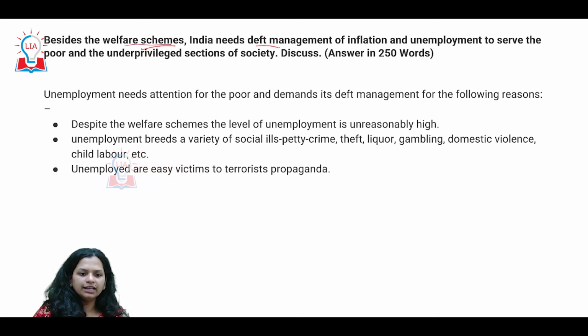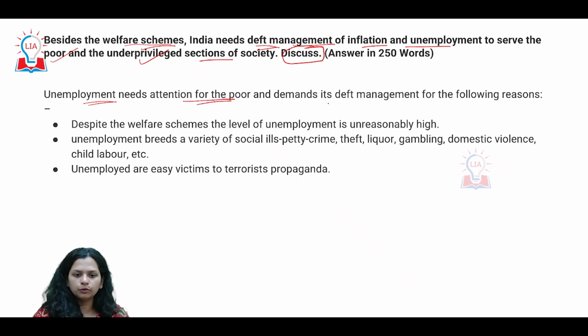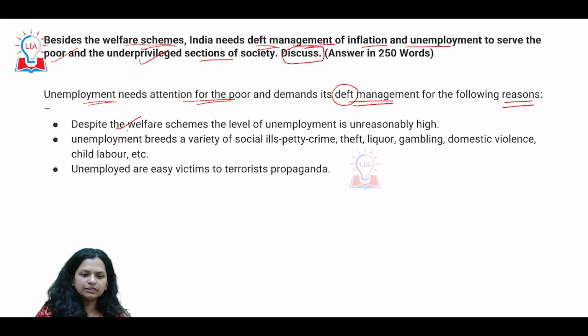Now, if we look at the welfare schemes, the question is asking about besides these welfare schemes. Since this is being discussed, we have to not just agree but elaborate that India needs a deft management of inflation as well as employment in order to serve the poor and the underprivileged sections. Unemployment is something which needs attention for the poor section of the population, and we should be moving towards some kind of deft management. The problem is that in spite of these welfare schemes, we have not been able to manage this problem of